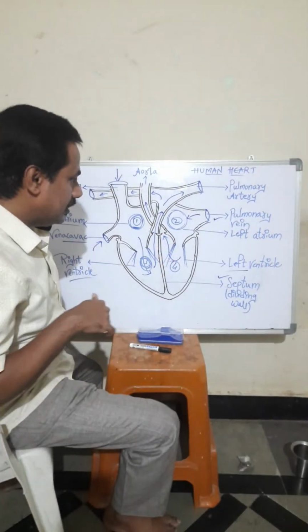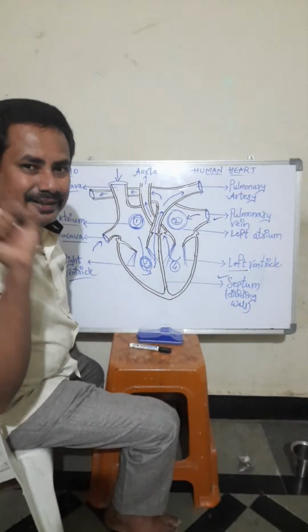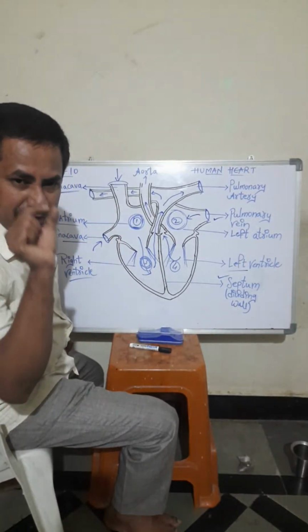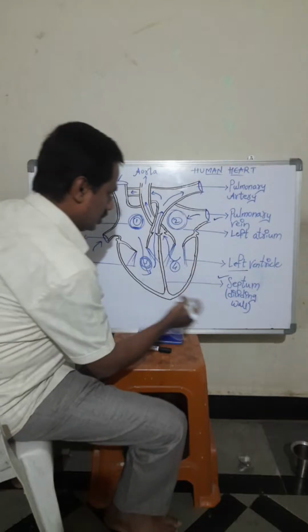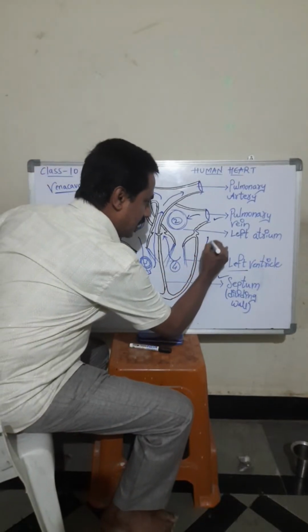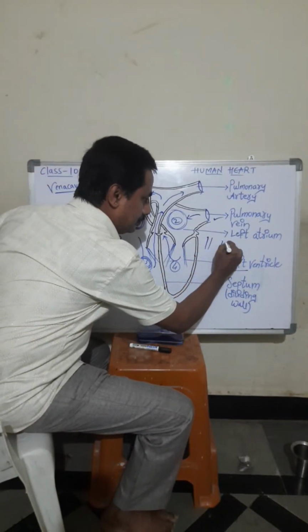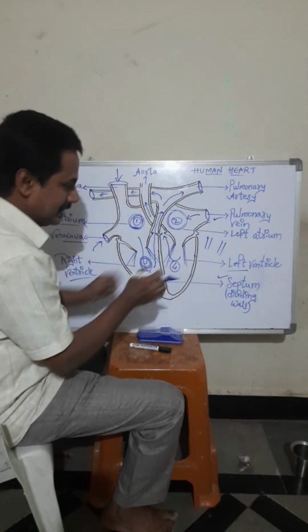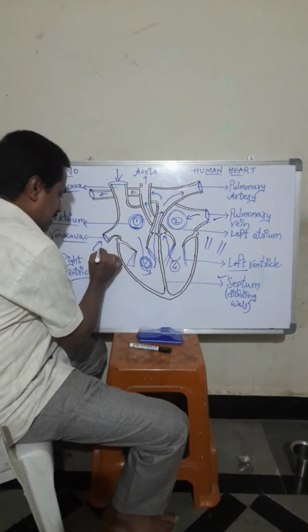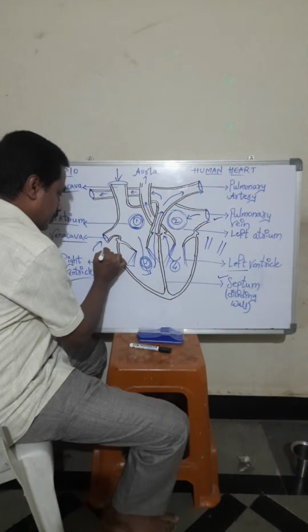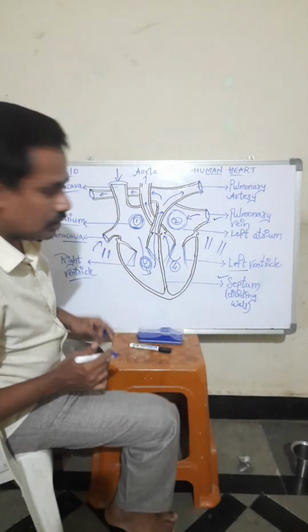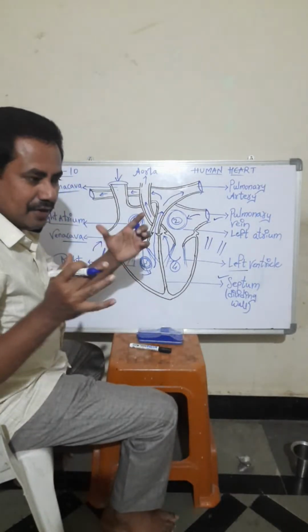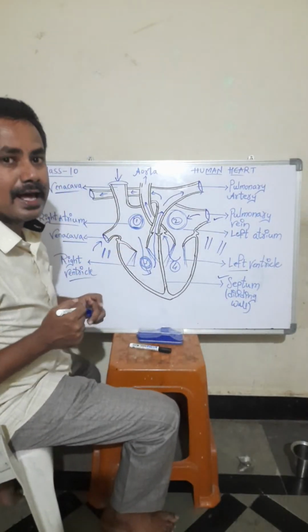Now veins are thin. Veins are very thin. So let us draw. Arteries are very thick like this, and they are elastic. And the veins are very thin, students, and these are not elastic.